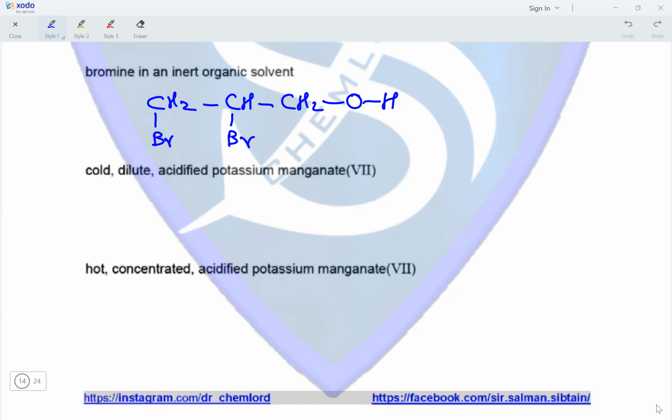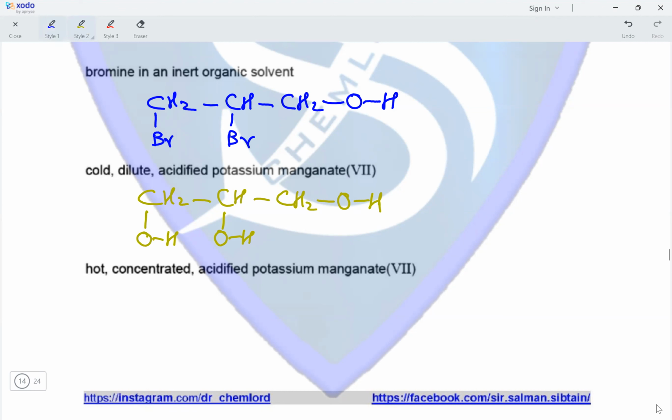Next, it will be reacted with cold dilute acidified potassium manganate(VII). If it is cold and dilute, then OH groups will be added onto the two carbon atoms with a double bond between them, which means the structure will be similar to the one formed with bromine, but instead of Br, we will have OH attached to the same carbon atom. So the product here would be CH2OH bonded to CHOH, which will be bonded to CH2OH.